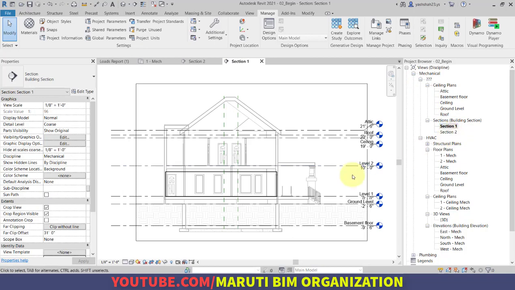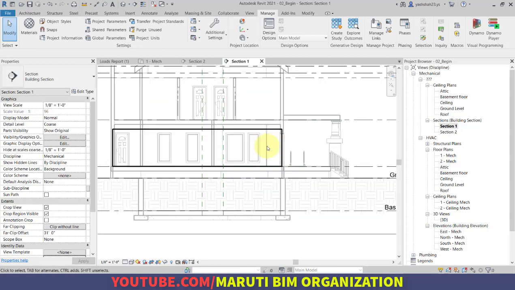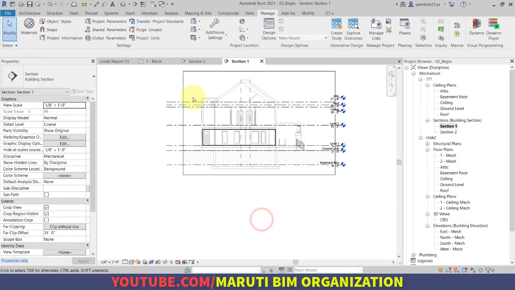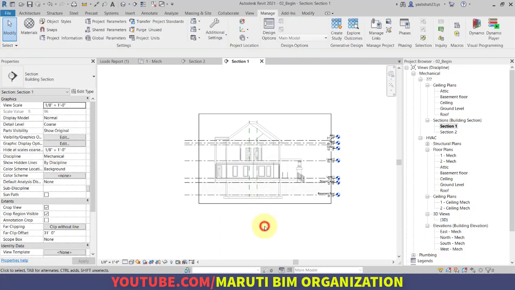In the section view, you can see we have ground level, we have basement level, and here we have created the zones. As you can see, everything is displayed in a very light manner, but this zone is displayed in a very dark manner. This is why we have to use the mechanical template.